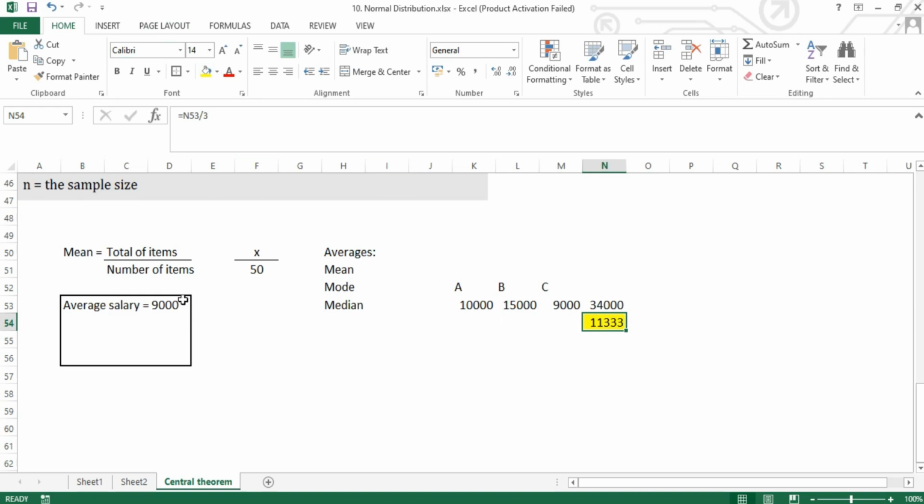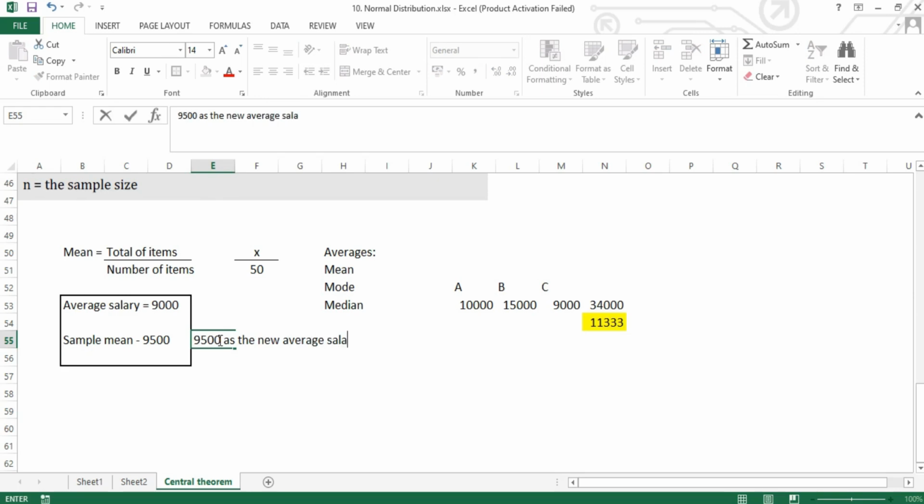That's the reason they consider the sample mean to be 9,500. They considered 9,500 as the new average salary.